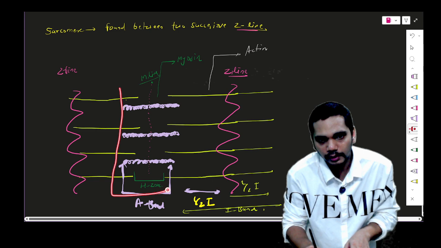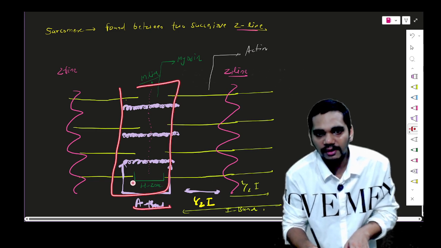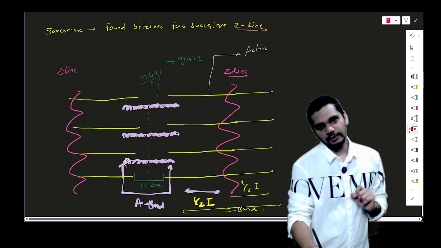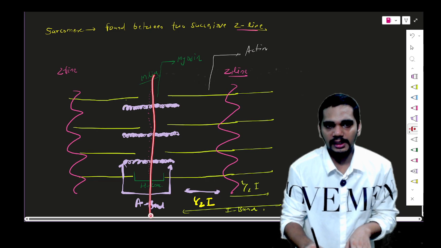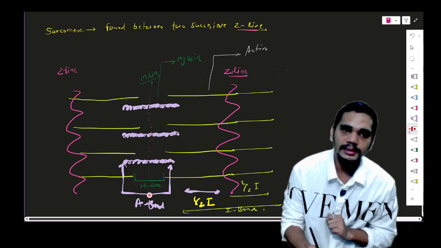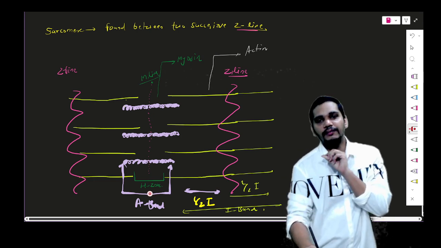Can you see that this particular structure is an A band, which has the thick filament with a little overlap of the actin one? Very good. And this is your imaginary M line, which goes through the center of the thick filament, that is the myosin. So this point is very much clear.